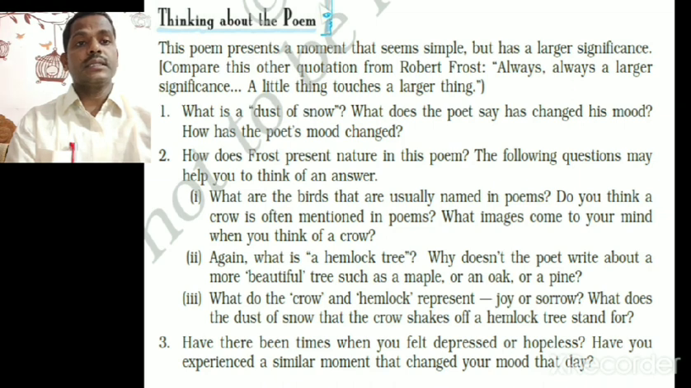Hemlock is a poisonous tree which contains poison. Why doesn't the poet write about a more beautiful tree such as a maple, oak or pine, which are useful and very beautiful? What do the crow and hemlock present? Joy or sorrow? Actually, sorrow.